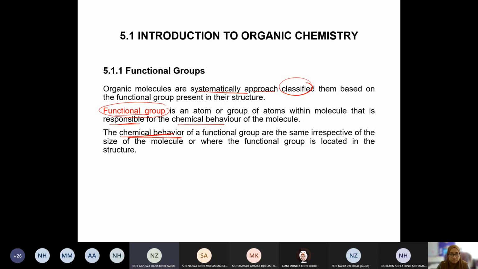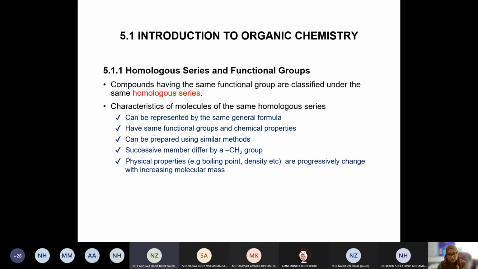Homologous series and functional group. Okay, students tend to get confused between homologous series and functional group. They confuse them, so later we will see what's the difference between these two. How do we identify whether this is a homologous series or a functional group? Okay, all right. So compounds having the same functional group are classified under the same homologous series.